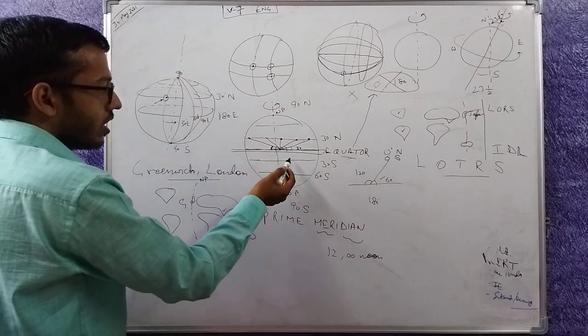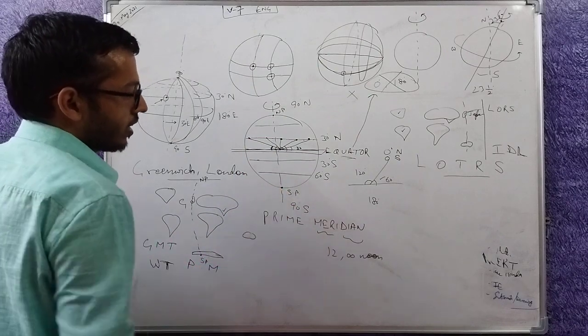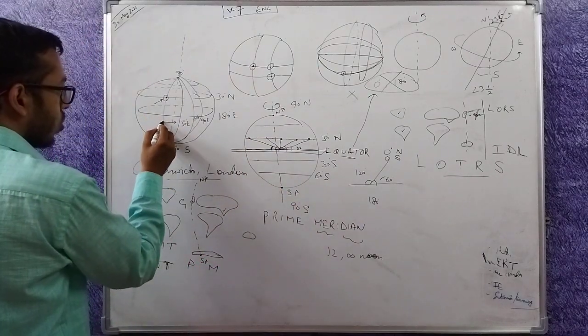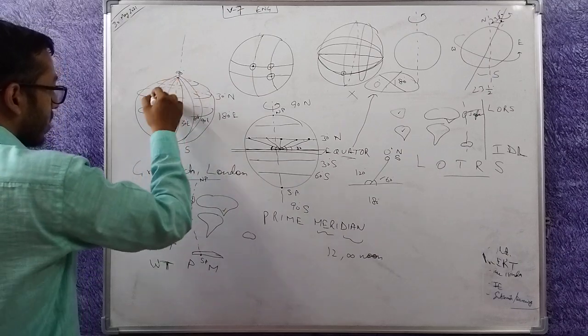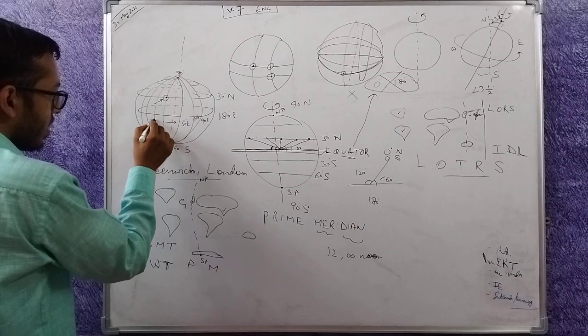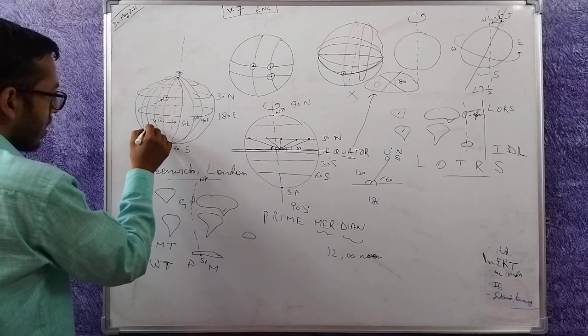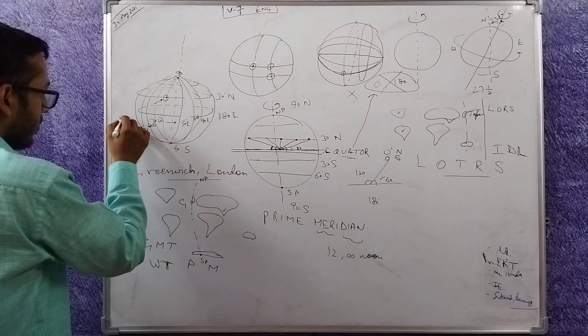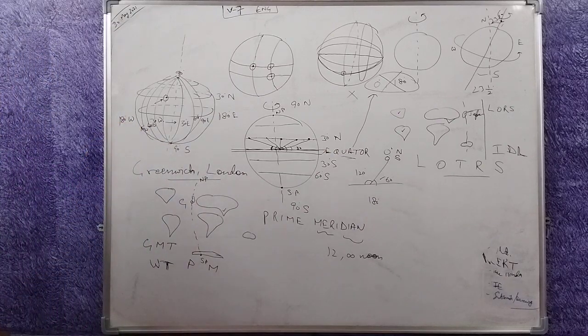Latitude goes only till 90 degrees north and south. Again I can draw some lines here, here, here. This is the west direction, so this may be 30 degrees west, 60 degrees west, 90 degrees west, and I will also get a line at 180 degrees west.